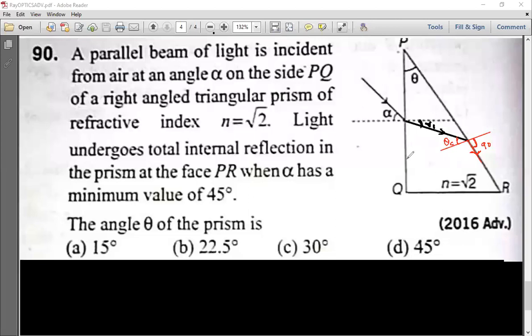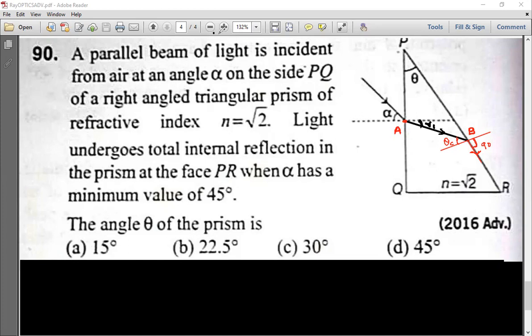Clear? And now this point, suppose this is point A, because PQR is already there, and this point I am taking as point B. Now what to do? First of all, how to find this r1 and alpha? Since alpha has a minimum value given, alpha is 45 degrees, we can take. Yes or no? Agree with me, everyone?